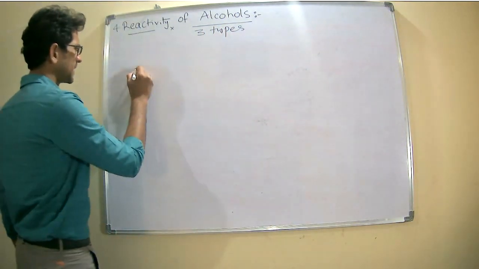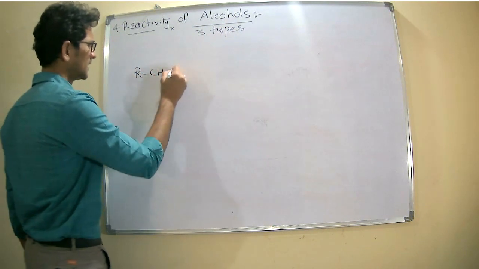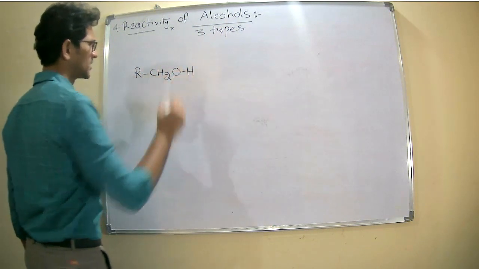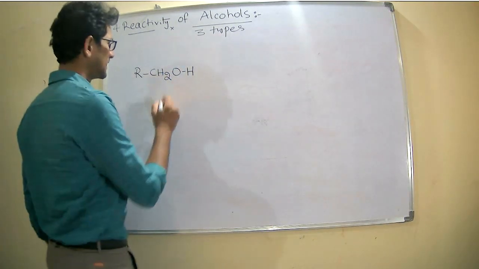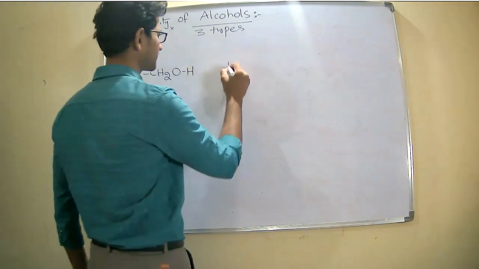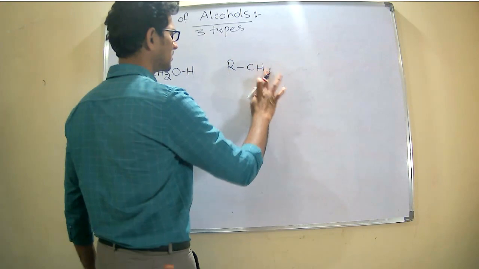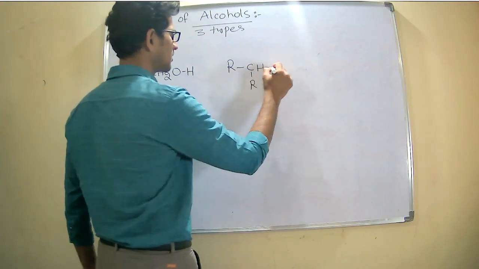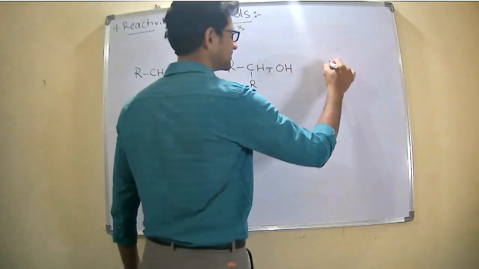If I write the primary alcohol, for example, see, RCH2OH, it is a primary alcohol. Or R2CHOH, secondary alcohol.